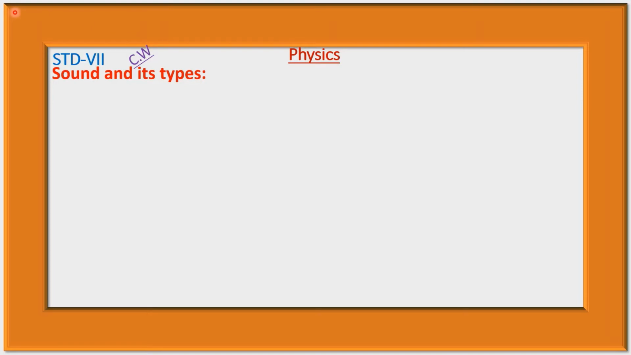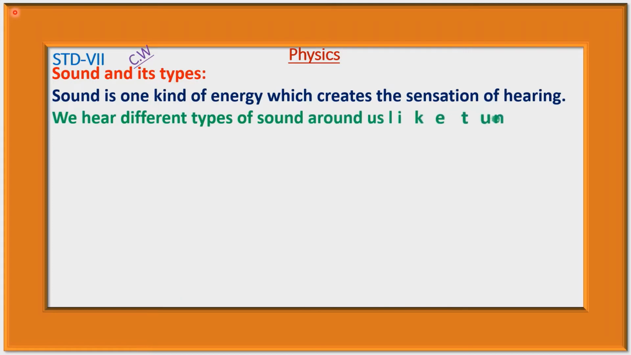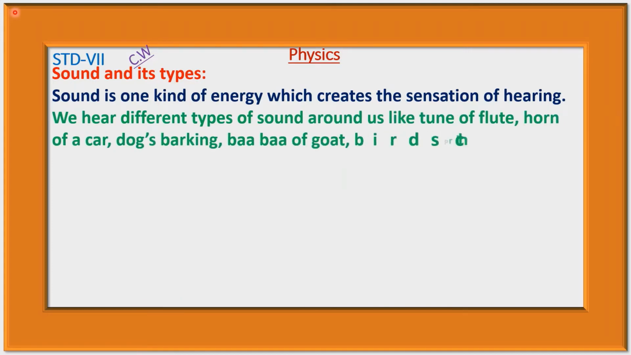Sound and its types. Sound is one kind of energy which creates the sensation of hearing. We hear different types of sound around us like tune of flute, horn of a car, dogs barking, baa baa of goat, birds chirping, sound of rickshaw, bell, etc. That is, sound is one kind of energy which creates the feelings of hearing.